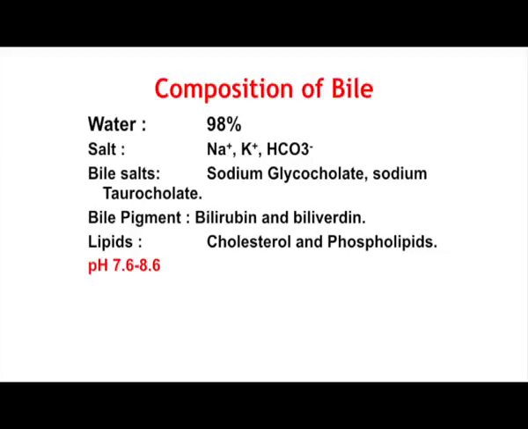Then it also contains a small fraction of lipids, mostly cholesterol and phospholipids.